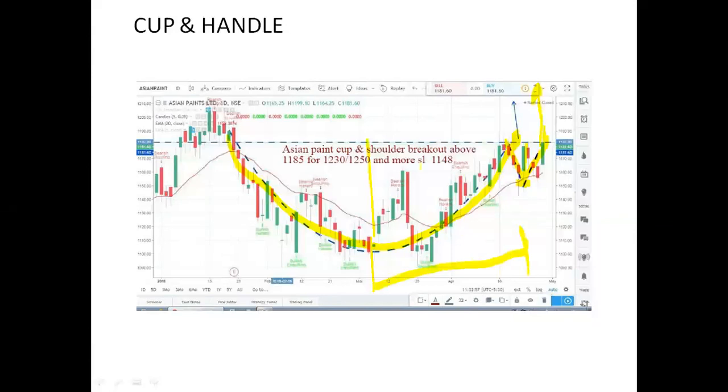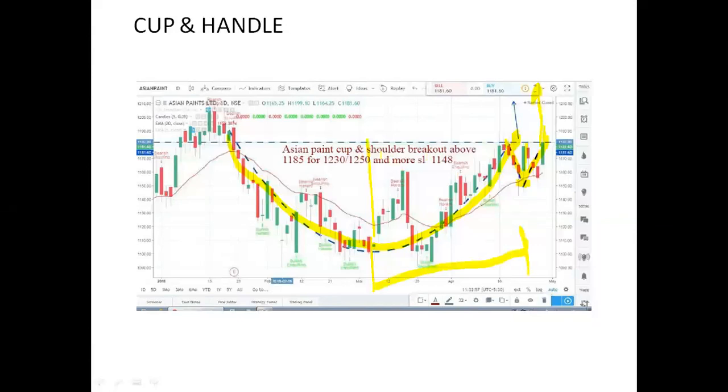When this level was broken at 1185, right now it's trading at 1485. The call was given to the free channel, even to the students who were old. Right now it's trading around 1485, 1470. So based on the cup and handle pattern, these are the positional trades.